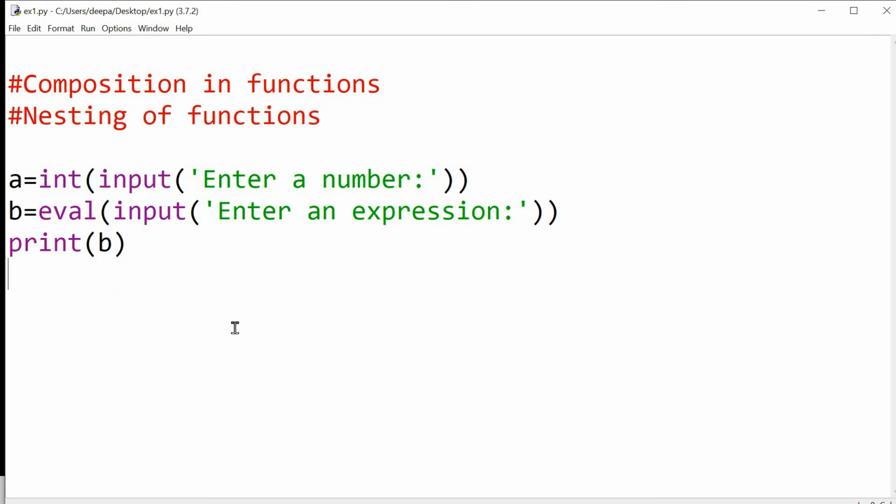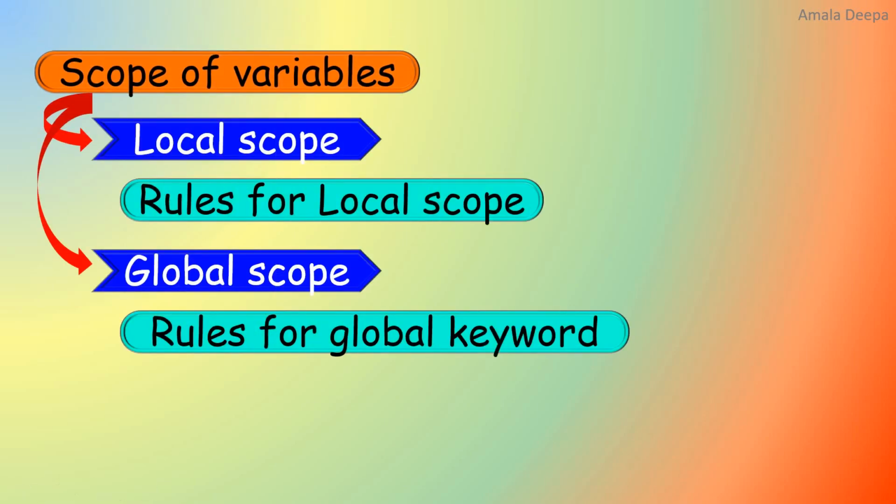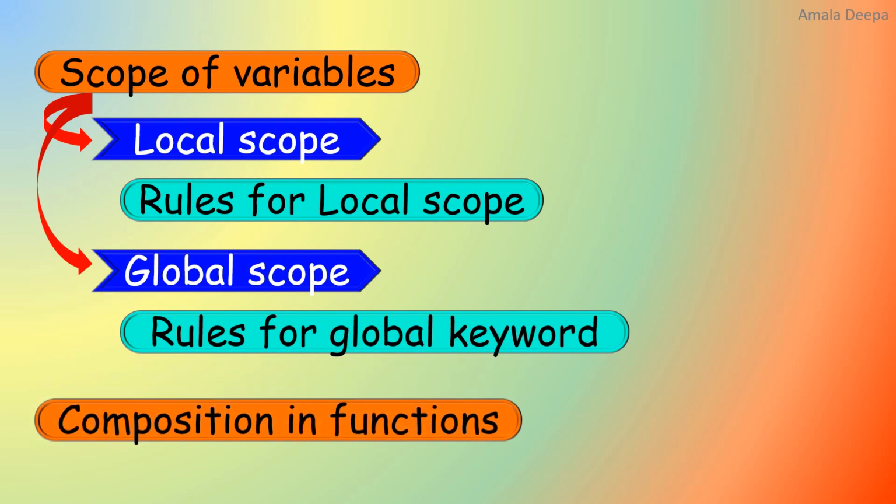So what is composition in functions? When you use one function within another function, that is, the value returned by one function is used as an argument for the other function or the outer function, that is called composition in functions. In this session, I have discussed scope of variables and composition in functions.